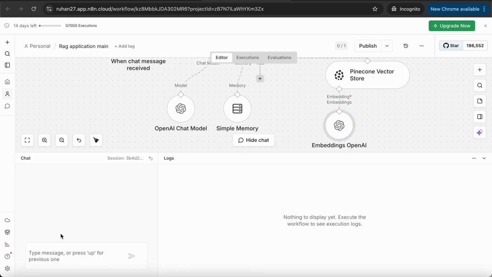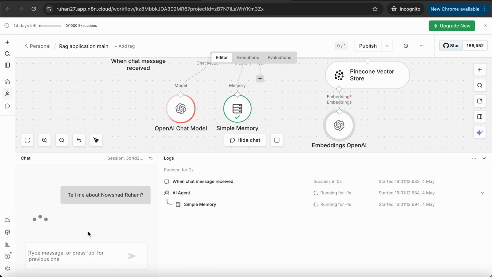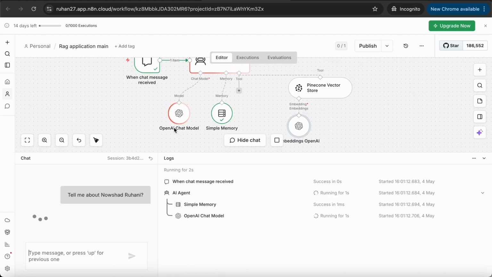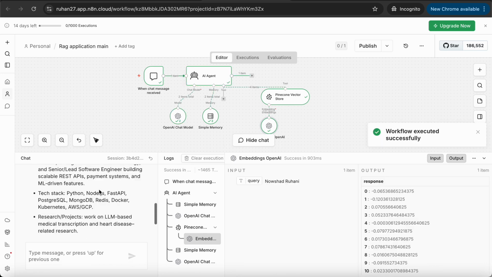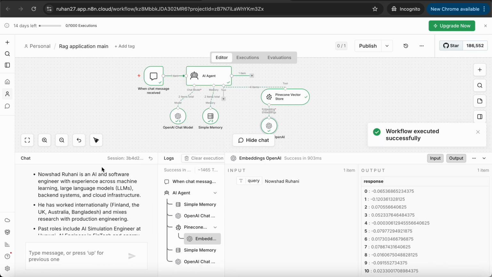So let's go on chat. Let's say, tell me about honey. Let's see, the model is running, this workflow is running. Let's say, how is my model trained based on my datasets? Great. This model already knows about me, who I am.